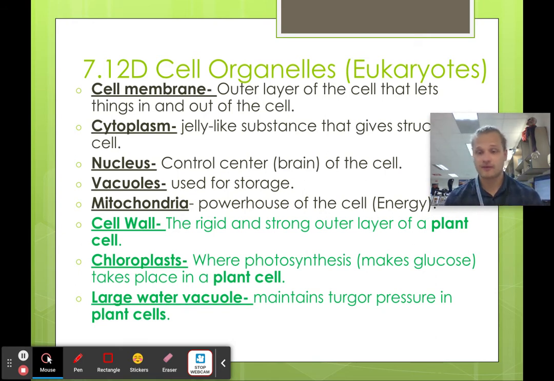Then we have chloroplasts. Chloroplasts are what make the plant green to begin with. This allows photosynthesis to occur. This is where it happens. Photosynthesis makes the glucose, and cellular respiration breaks the glucose down into energy we can use. So chloroplasts are super important to plant cells, because that's how we get all of our energy for the ecosystem. Then large water vacuoles are where plants store water.